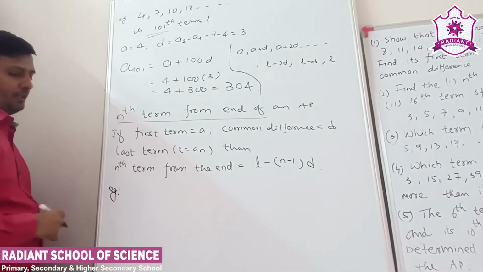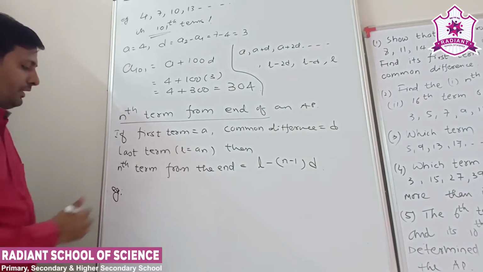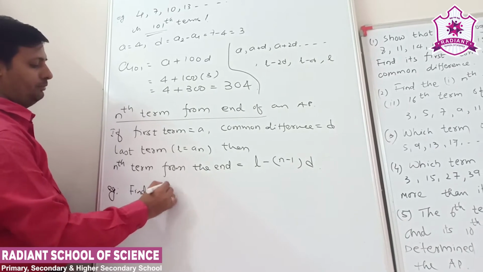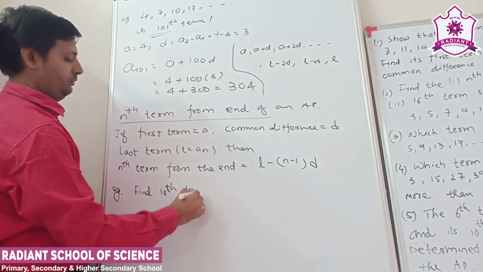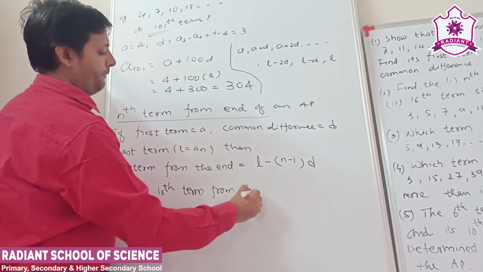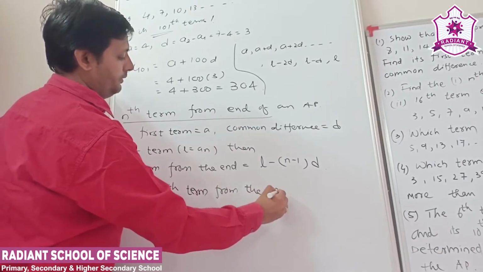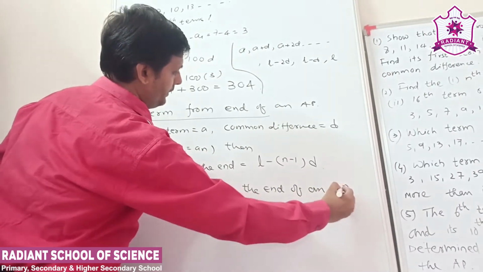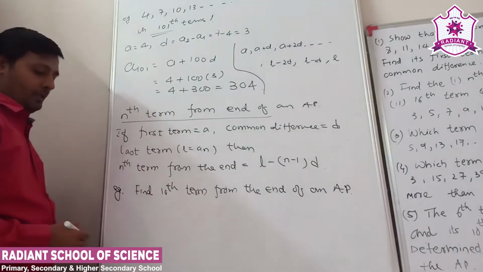So let us understand with an example. Let's find the 10th term from the end of an AP, right?